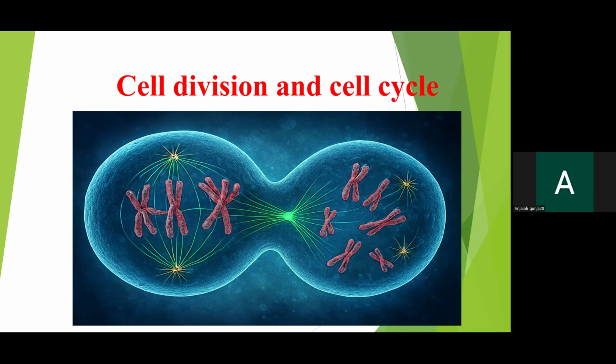So you can see in this image, one cell is getting doubled into two cells. You can also see the chromosomes which are duplicated or replicated and going towards the opposite cells. So this is what cell division looks like. In the next slide, you can see in detail about cell division.